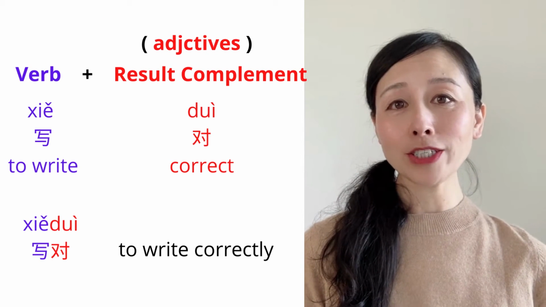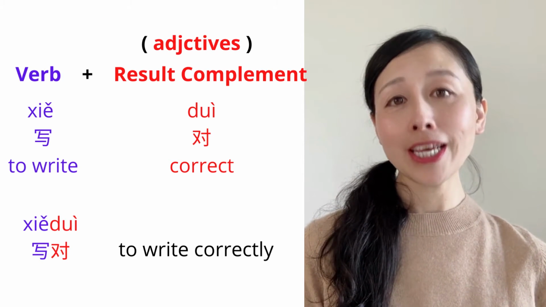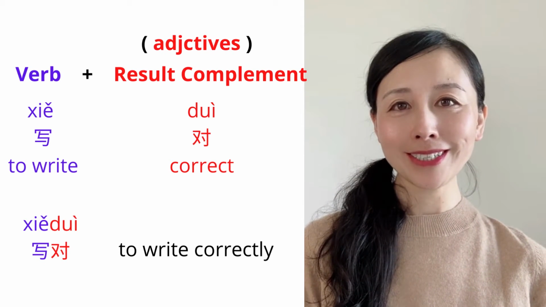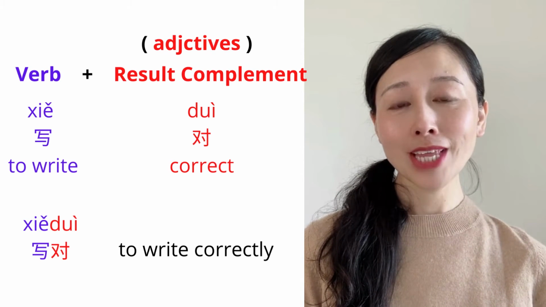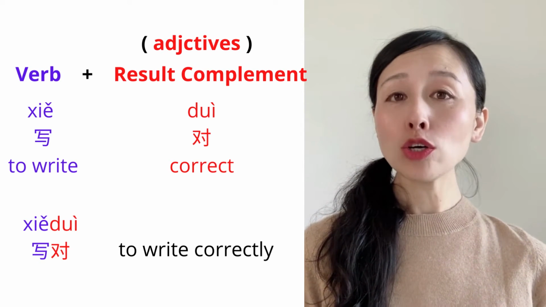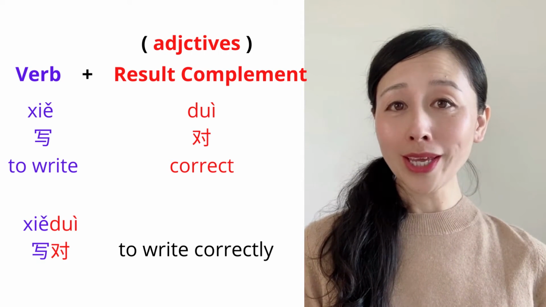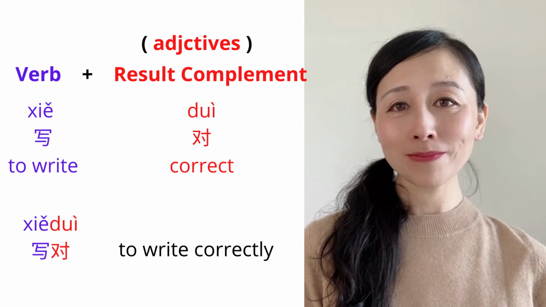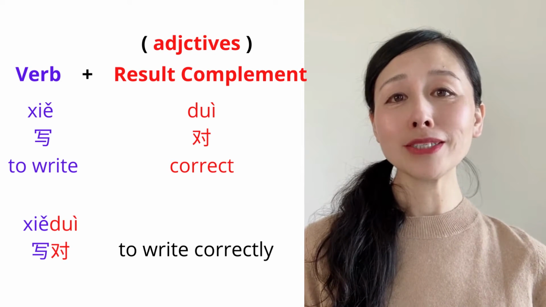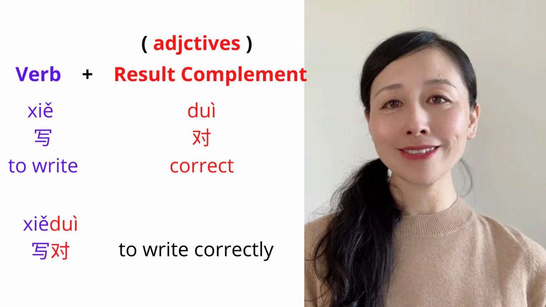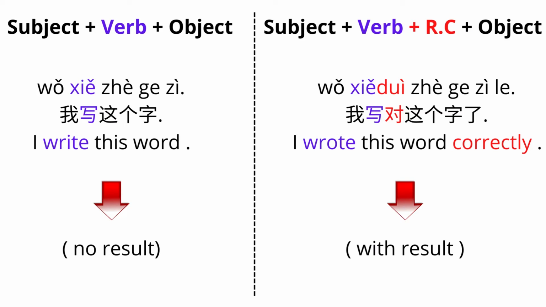Now let's talk about use adjectives as result complement. Verb to write, 写. 对 means correct. 写对 means to write correctly. I write this word. 我写这个字.